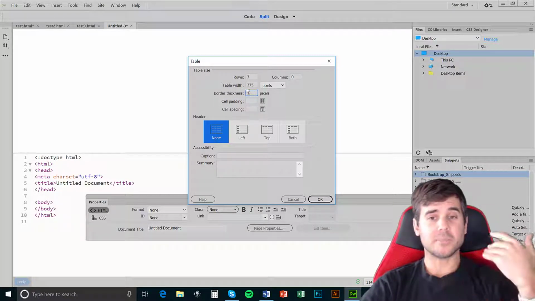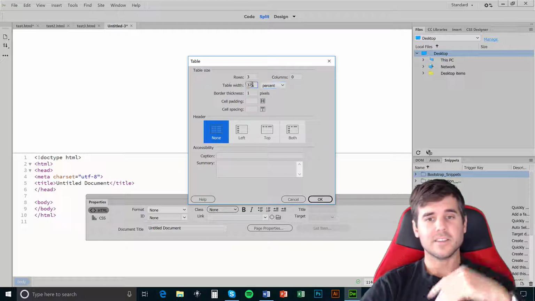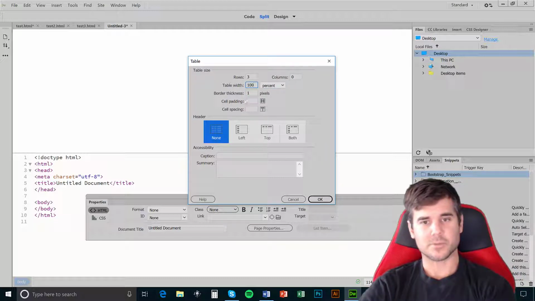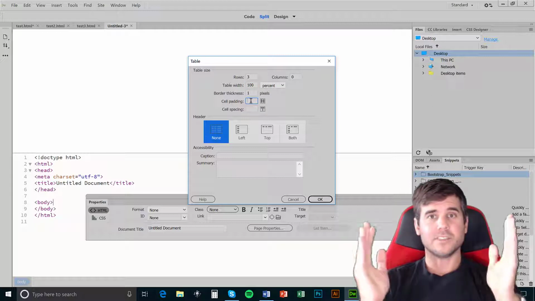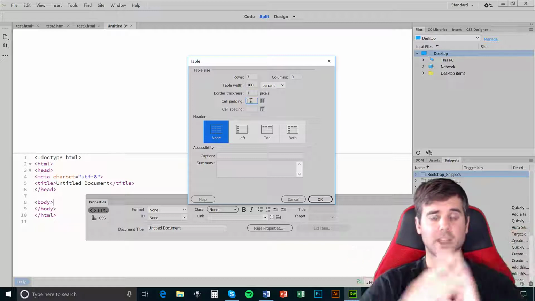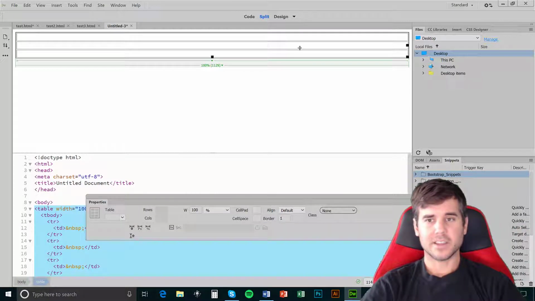And then I'm going to go to table width. Instead of a width, I'm going to go to percent and I'm going to type 100%. What this does is it makes it so on my mobile device, the site will be 100% of the phone. I'm going to click OK. And it's created this table at 100%.